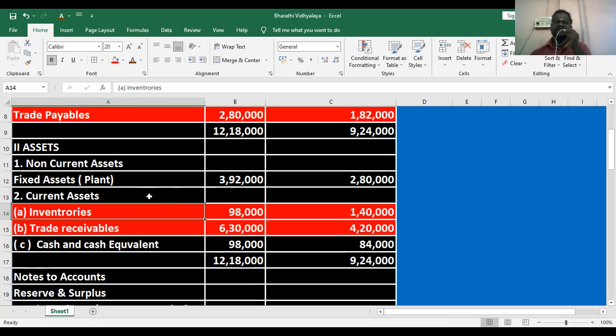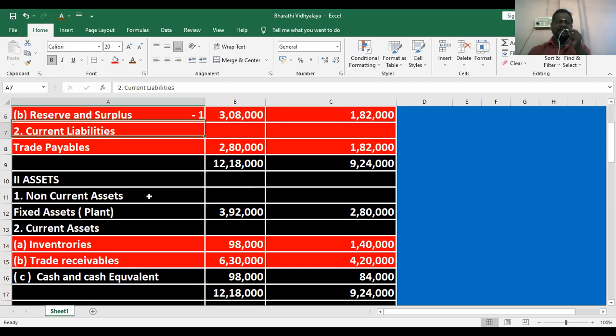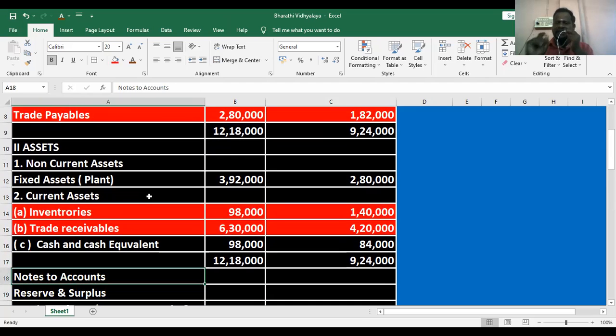Inventories is stock, and the main revenue of the business is sales. Whenever we purchase goods or services, whether on cash or credit basis, it is treated as operating activities.